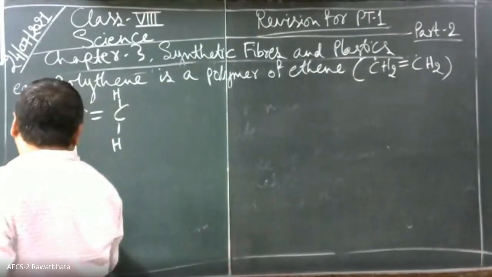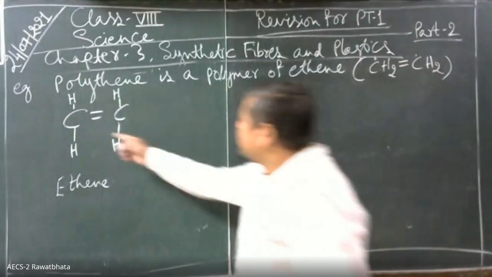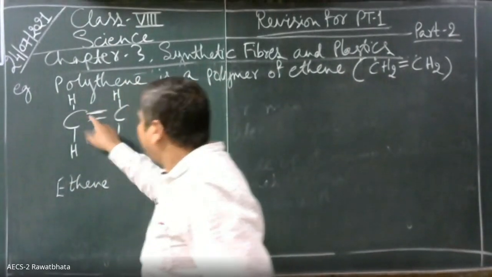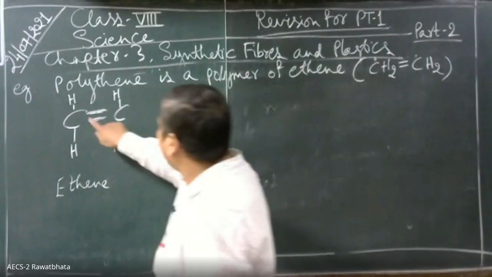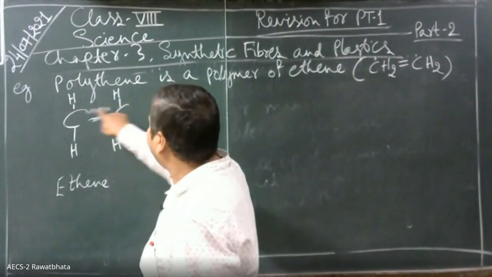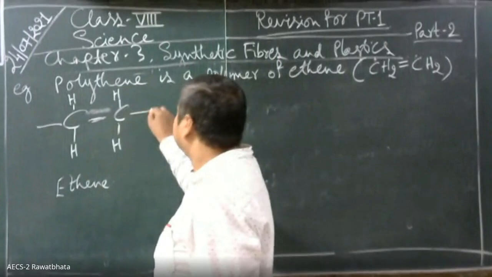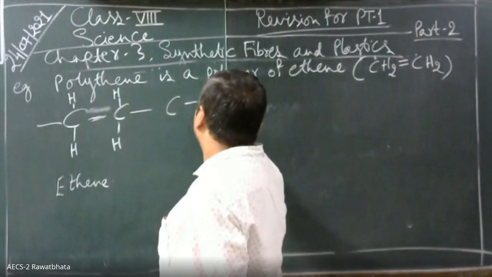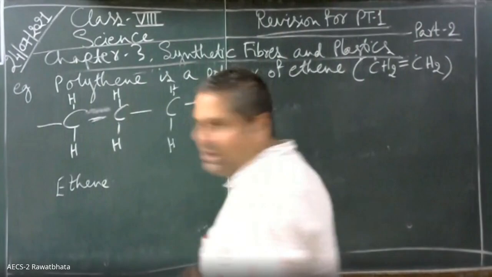Now what will happen, child? Ethene. Now what happens? This bond will break. You can see this is a double bond. Do you see two bonds? Yes, sir. Now one of these bonds will break, and hence here one bond will be produced, and here one bond. Okay. Now one other molecule of CH2 will add up. Another CH2 will join. Okay? Did you understand or not? Yes, sir.